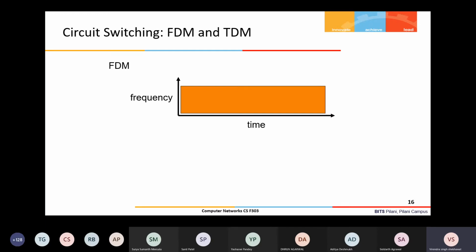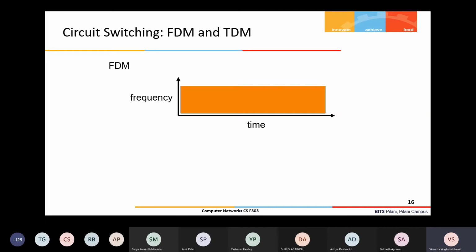Now what range is there? For different kinds of communication, different ranges are there. For Wi-Fi, you know, it's 4.5 gigahertz, and there is another frequency band of 2.5 gigahertz, right? So there are different frequency bands.